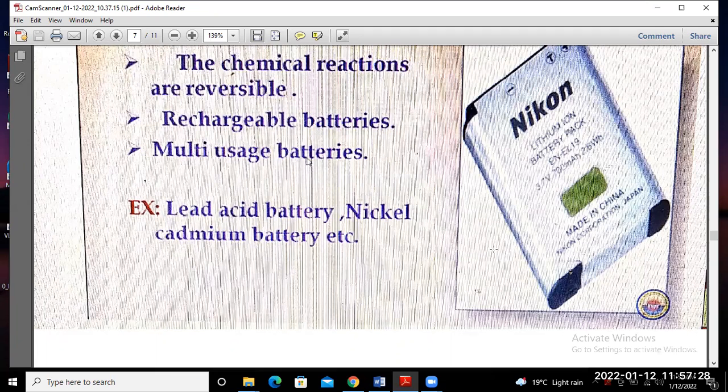You may find this type as a lead acid battery and nickel cadmium battery, and very frequently in your mobile or laptop battery. These are secondary batteries, because we can recharge them and use them again.